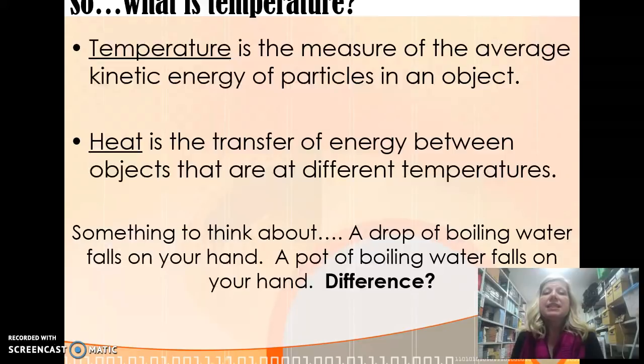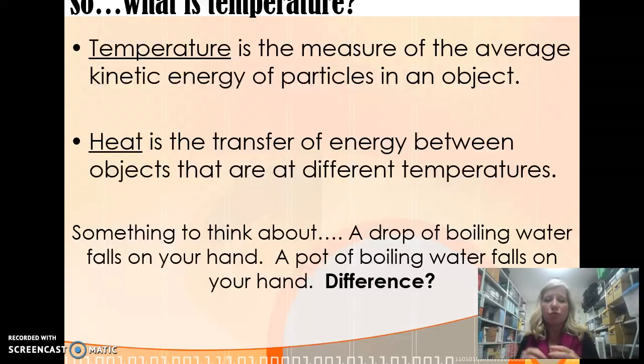So temperature. Temperature is the measure of the average kinetic energy of particles in an object. Kind of a big word. This is not something we're going to go into a lot, so don't worry too much about it if you don't understand that. Heat, though, is the transfer of energy between objects that are at different temperatures.